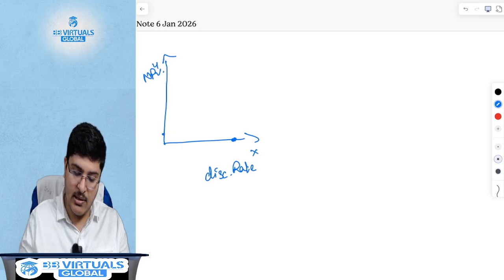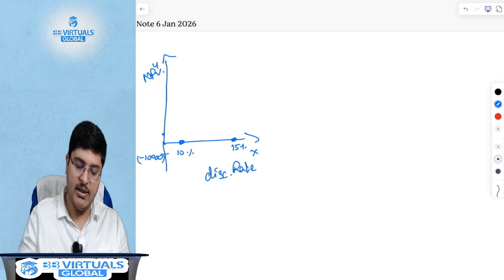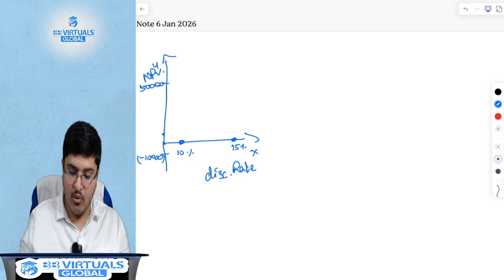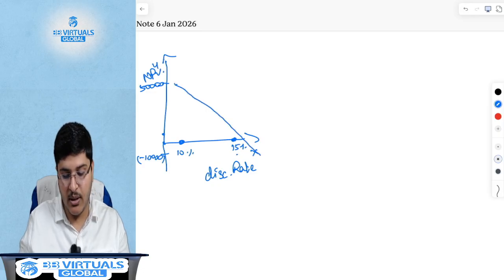And as your discounting rate keeps reducing, in our example, let's say if your discounting rate is 15%, at 15% your NPV was minus 10,000, correct? And at 10%, your NPV was 50,000. So what is this slope? This slope is nothing but a downward slope.